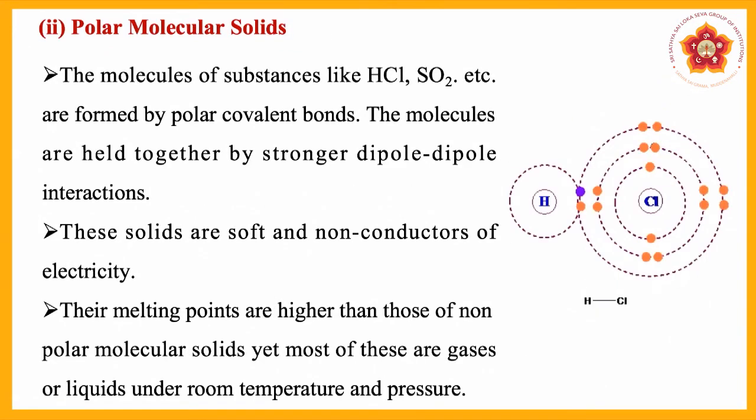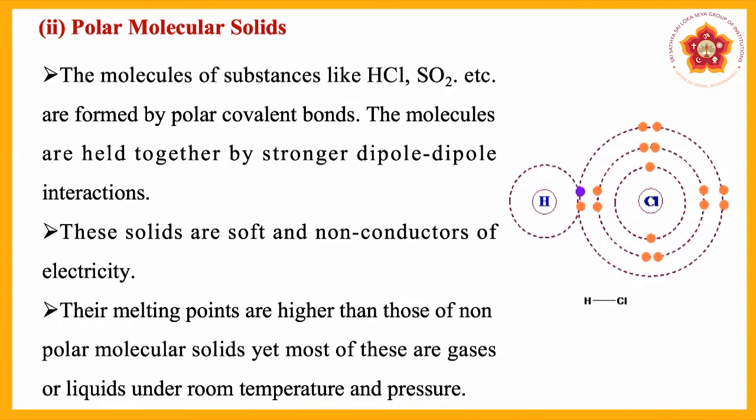So next one is polar molecular solids. In polar molecular solids, the molecules of substances like HCl and SO2, hydrogen chloride and sulfur dioxide, are formed by polar covalent bonds. The molecules are held together by stronger dipole-dipole interactions. These solids are soft and non-conductors of electricity.